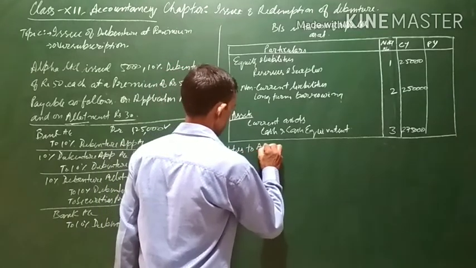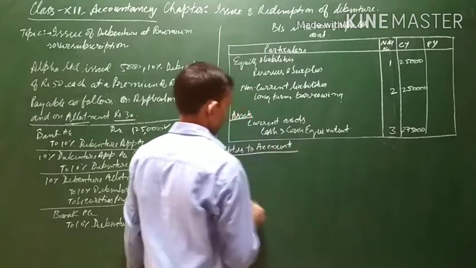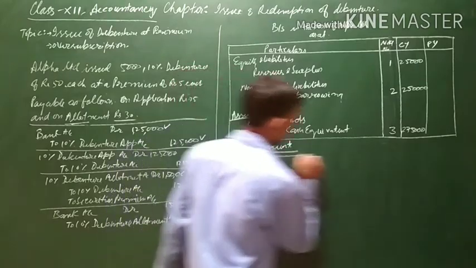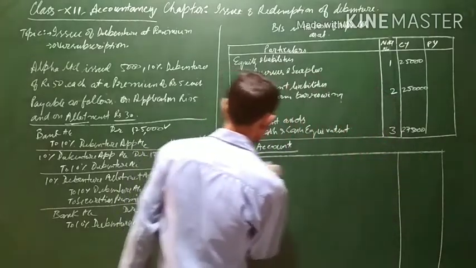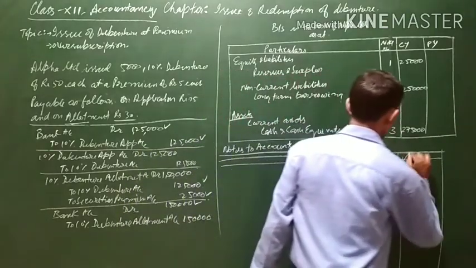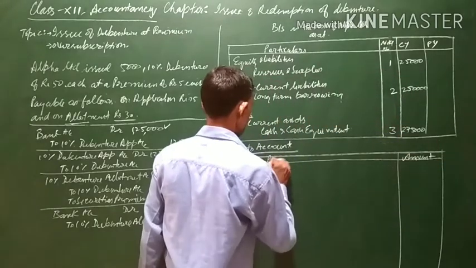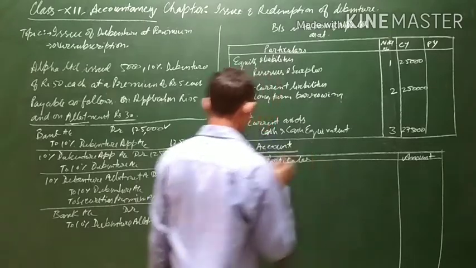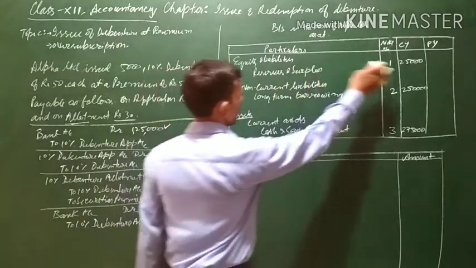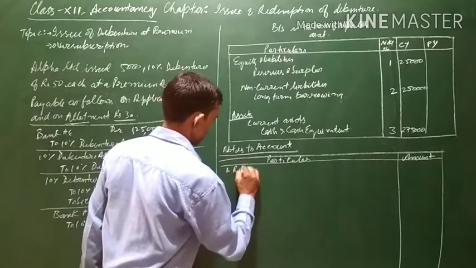Notes to accounts. Now for notes to accounts, only one amount column is required. You will write amount and here particulars. Now note number 1. Note number 1 is reserves and surplus. You will write reserves and surplus.